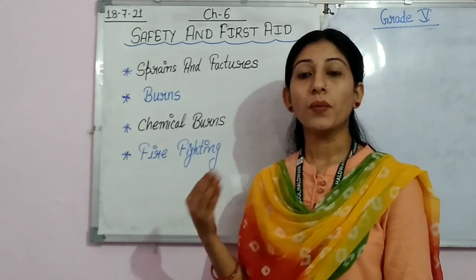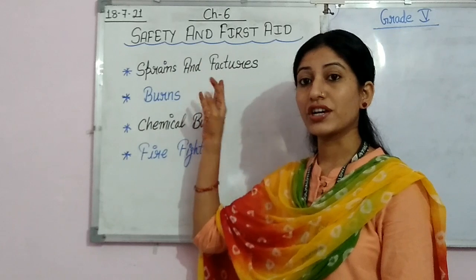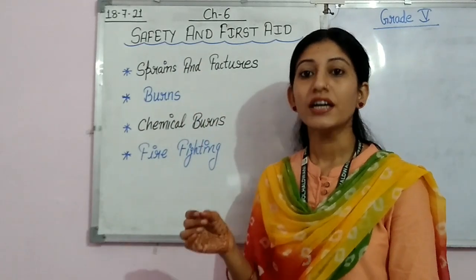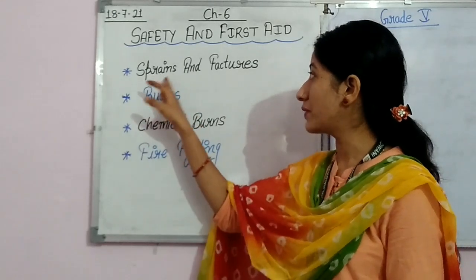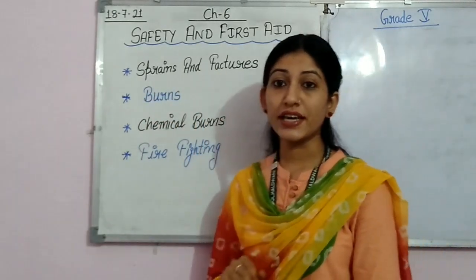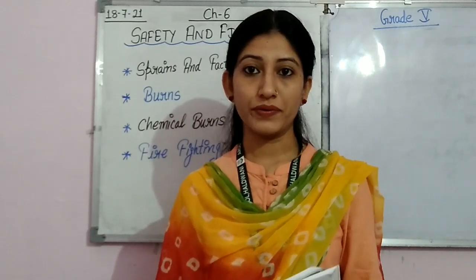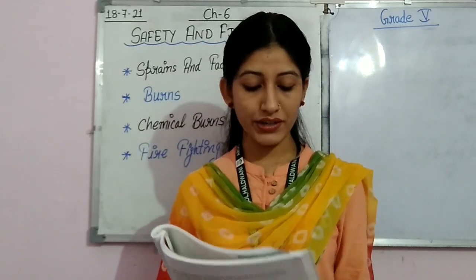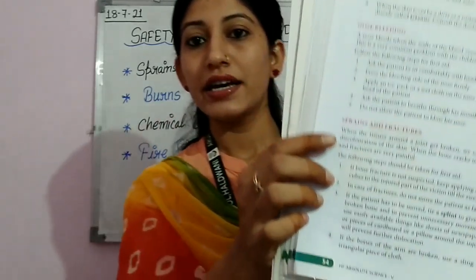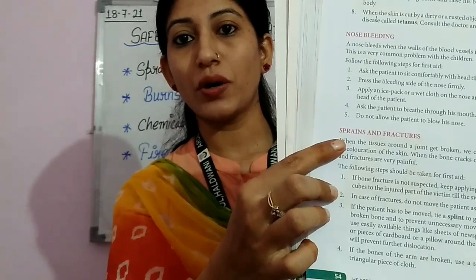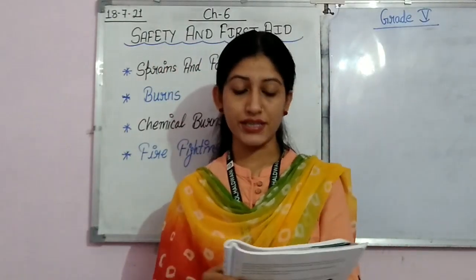Let's see what a sprain is, what a fracture is, and if it occurs, how to give treatment to a person suffering from sprain and fracture. Kindly open your science books, page number 54. You can see the topic given here: sprain and fracture. So we are going to discuss this topic.